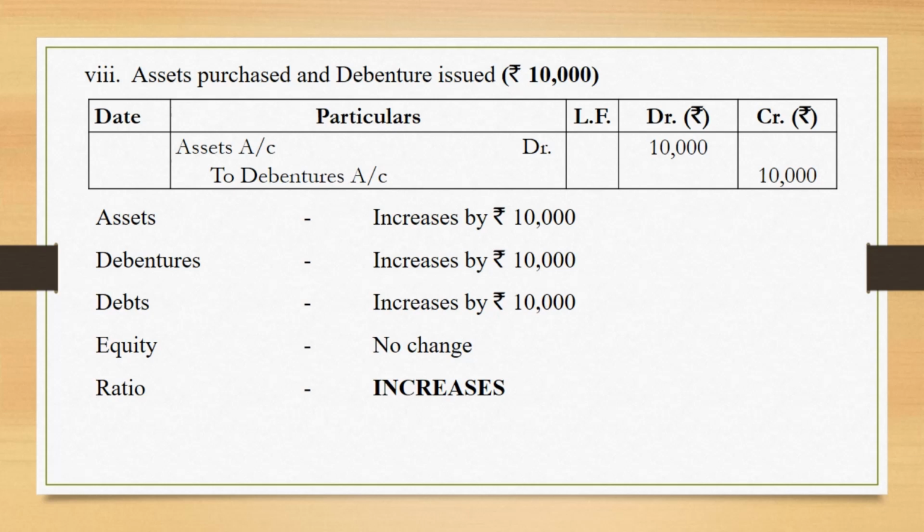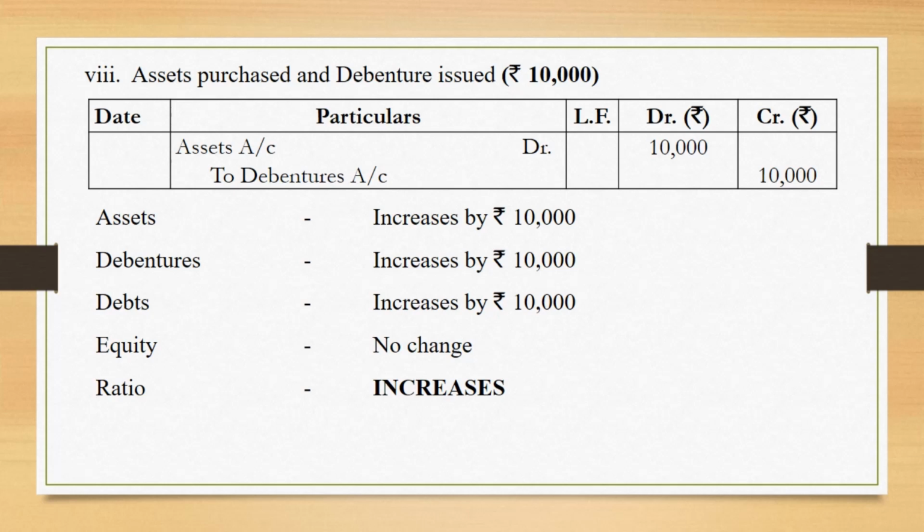Next, assets purchased and debentures issued. This has to be agreed upon between the two parties. The party from whom we are purchasing the assets, we have to make an agreement with them that we are not going to pay you cash, but we will be issuing the debentures of our company. If both the parties agree on that, there is no problem.